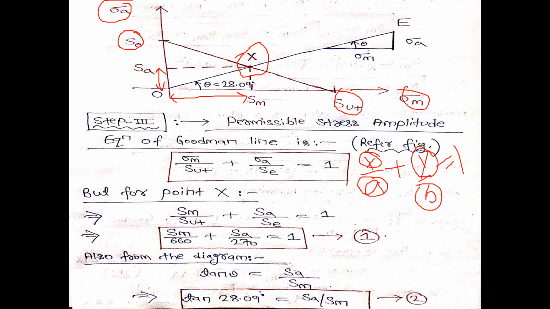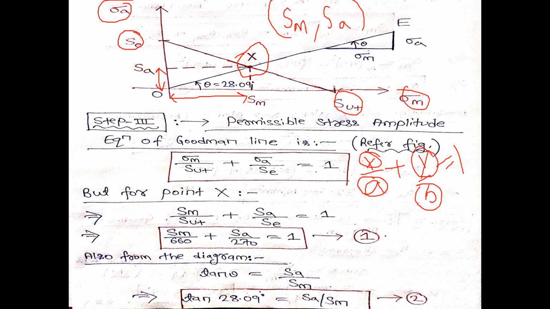For point X, the coordinate on the x-axis is Sm and on the y-axis is Sa. So in place of sigma m I will write Sm, and in place of sigma a I will write Sa.